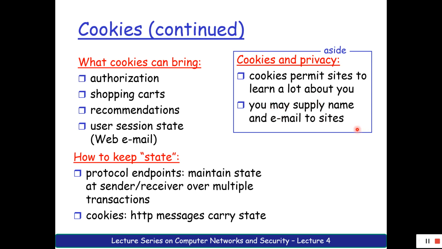You may supply name and email to lots of sites, so once your cookie is stored, the Amazon people will have your email, numbers and names, and they can be sold to very many people. This is a case that happened on Facebook, right? The same thing can happen to Amazon sites as well.